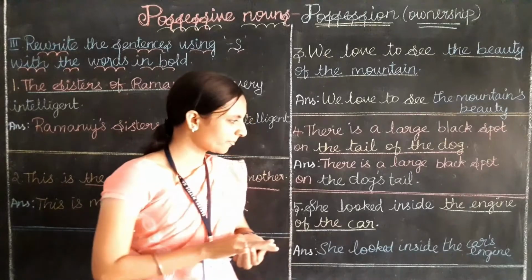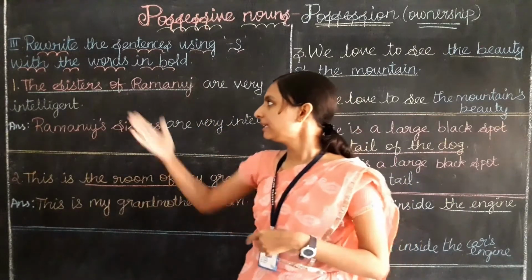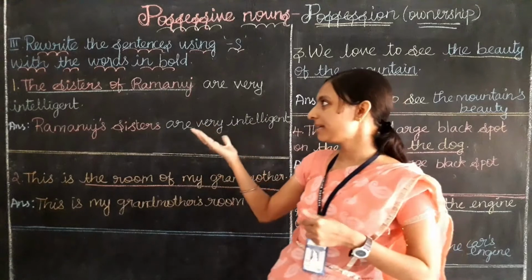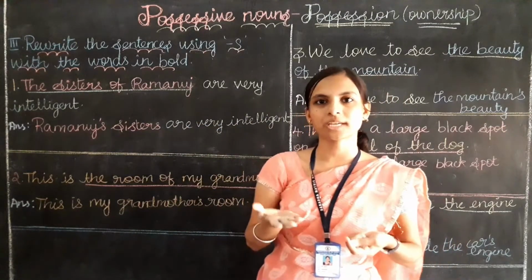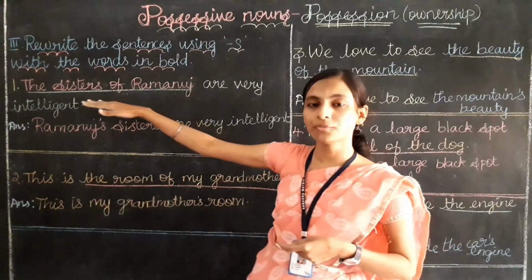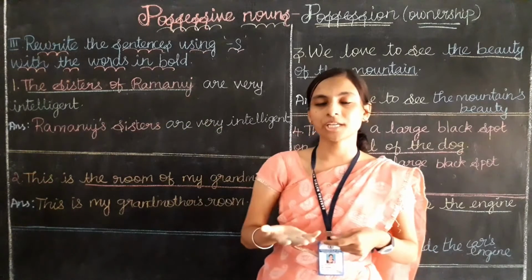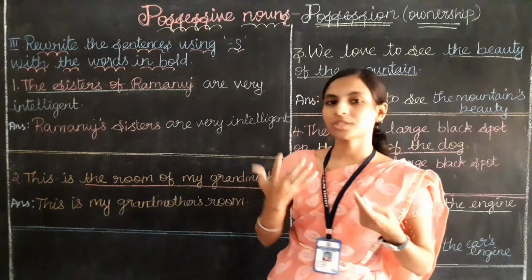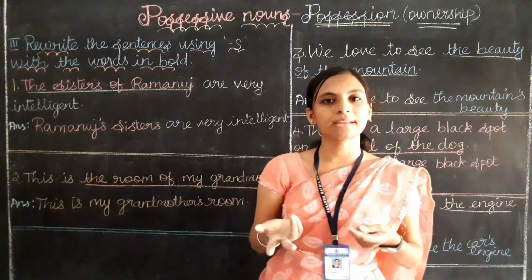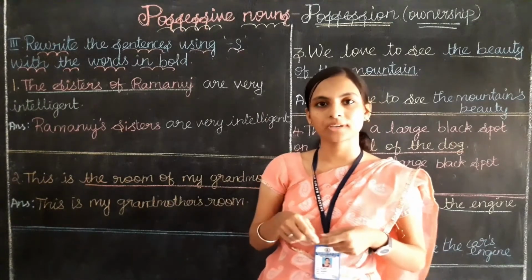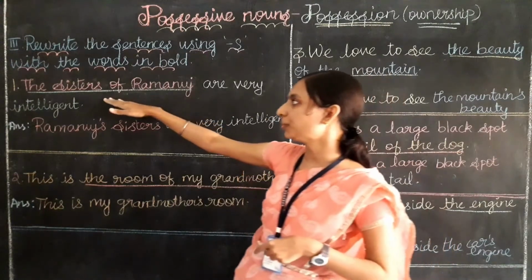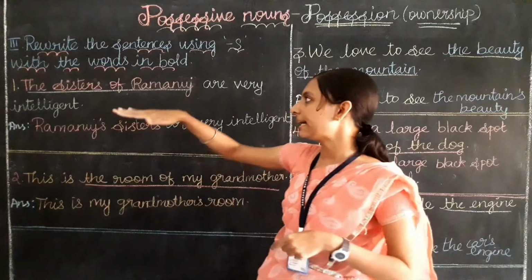Clear, children? So what we have done? When the sentence is talking about the possession by using "of", if we are going to change the possession by using the second method, that is by adding apostrophe s, there we are going to remove "of" from the sentence.